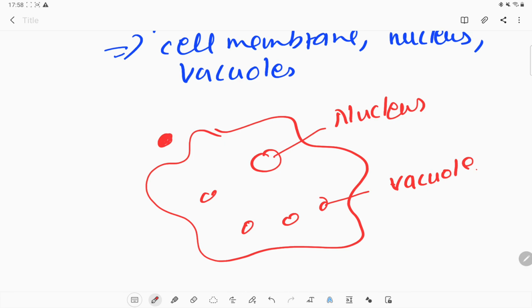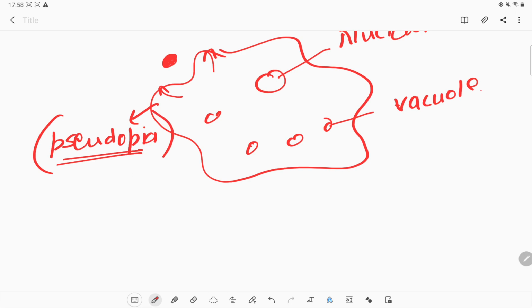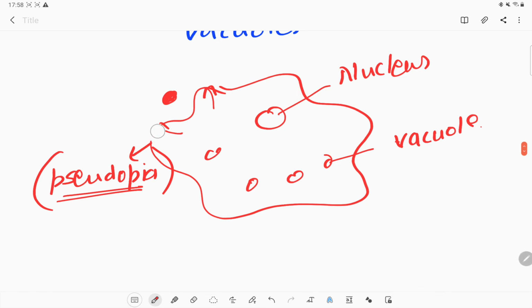So how does it digest? First of all, it pushes out some finger like projections, which are called pseudopodia, or false feet. This is the movement which a normal amoeba shows to capture a food particle. The boundary will become like this. This is the pseudopodia, and this is the food particle.